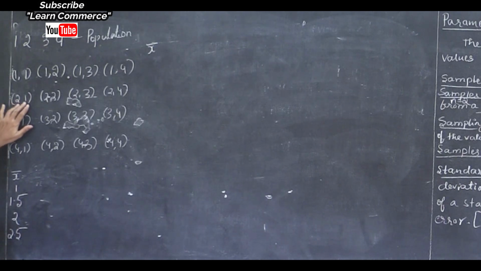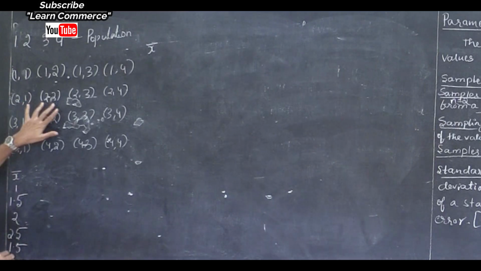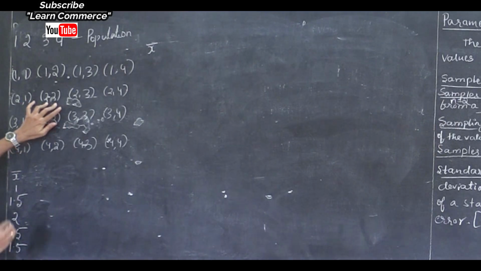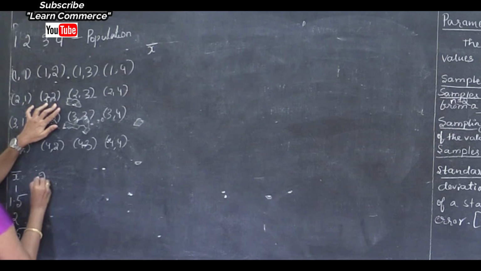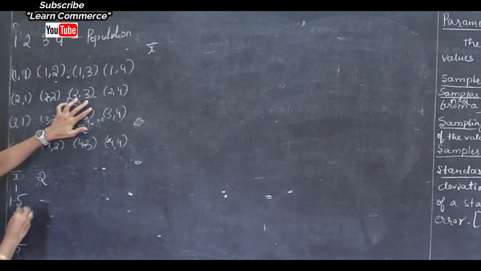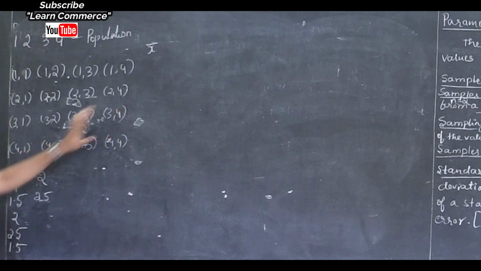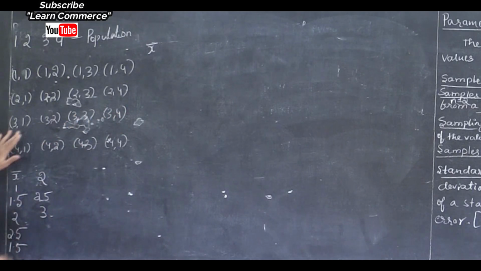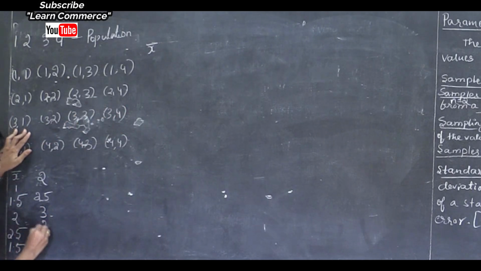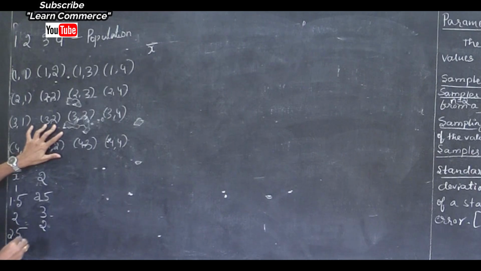Next, 2 plus 1 is 3, divided by 2 is 1.5. Next, 2 plus 2 is 4, divided by 2 is 2. Here 5 divided by 2 is 2.5. Here 6 divided by 2 is 3. Then 4 divided by 2 is 2. Here 5 divided by 2 is 2.5.